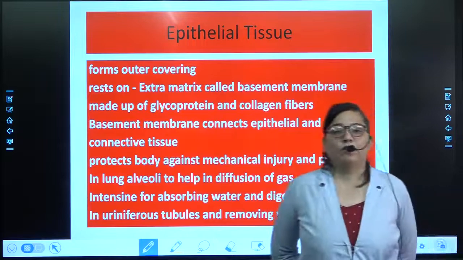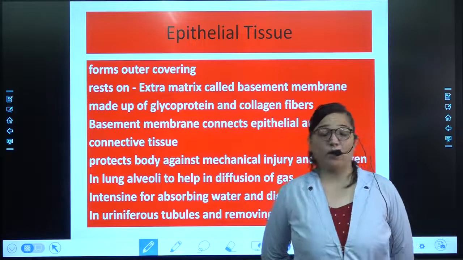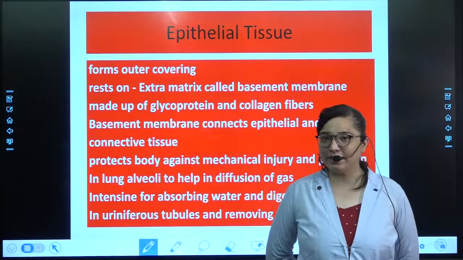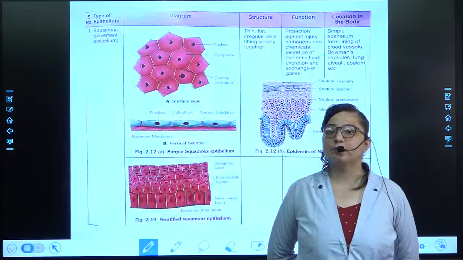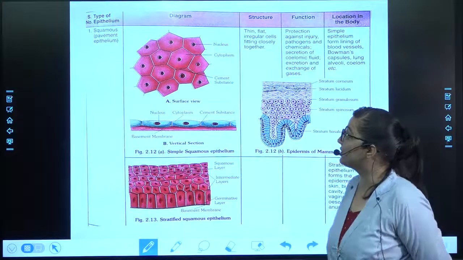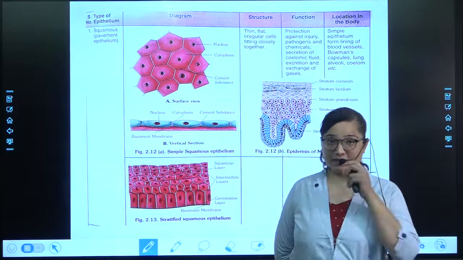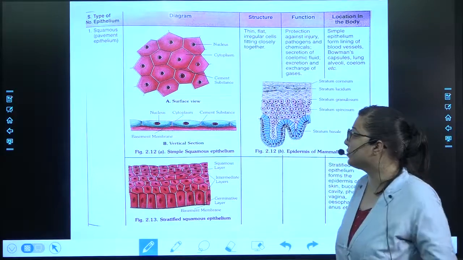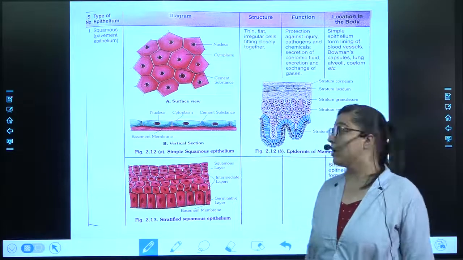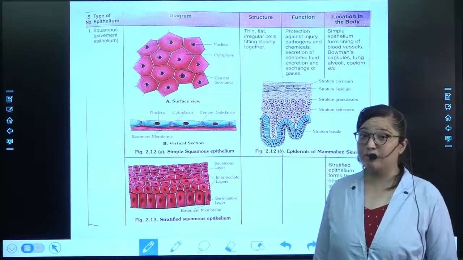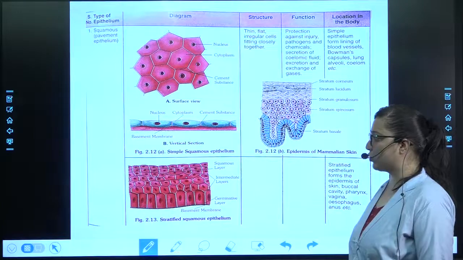Okay, I hope that you have noted the content. Now let's move further to the next type of epithelial tissue. Here it is, the very first type of epithelial tissue, which is squamous epithelial tissue. This tissue is further bifurcated into two types. One is simple squamous, another one is stratified squamous.